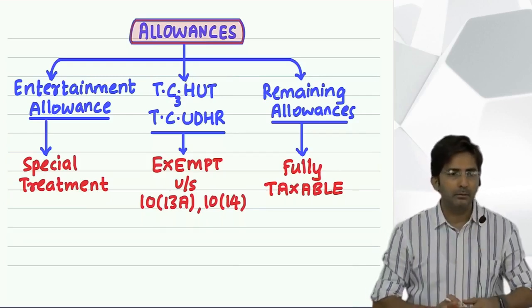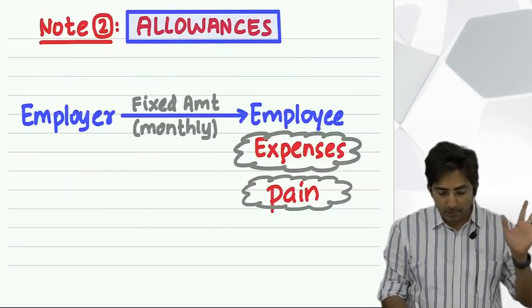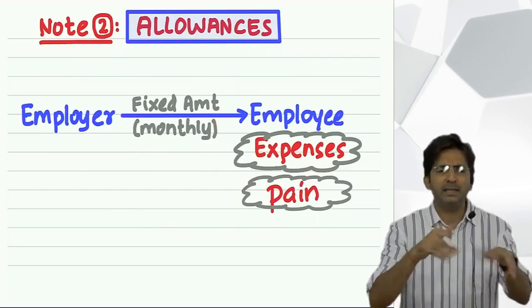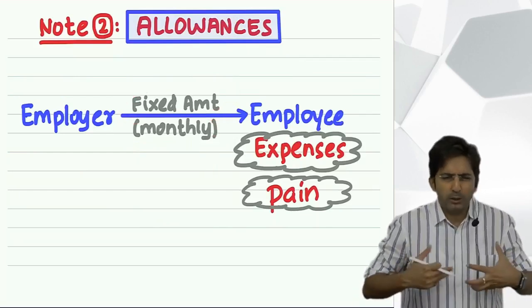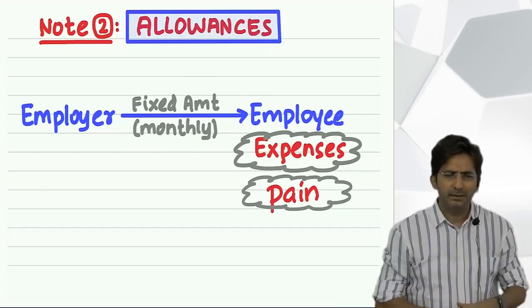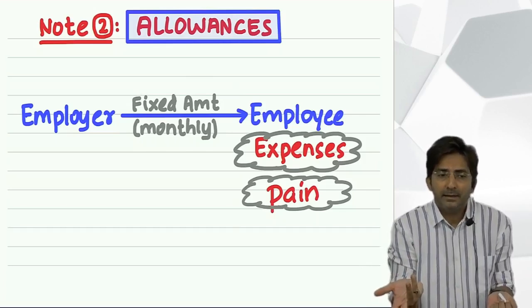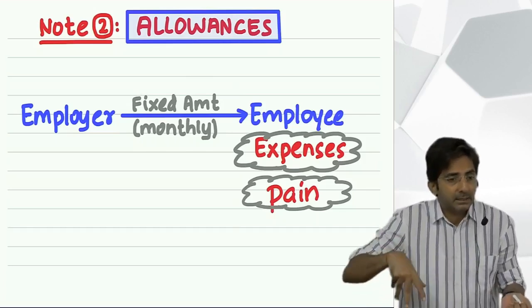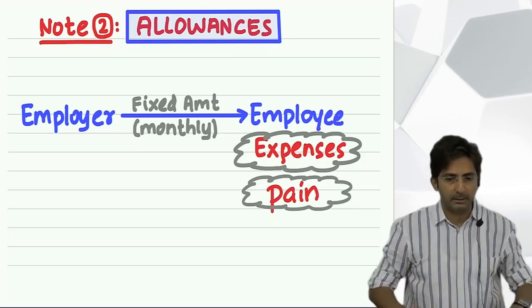So every time I am not going to take out the money for him. I will fix an amount on a monthly basis. As I said, allowances are a fixed amount on a monthly basis. Every month I will give you a fixed amount on an estimated basis, and usually the boss will give a little higher only. And then out of that, whatever is spent, exempt, balance taxable. Rule is same. Whatever is spent will be exempt, balance will be taxable.